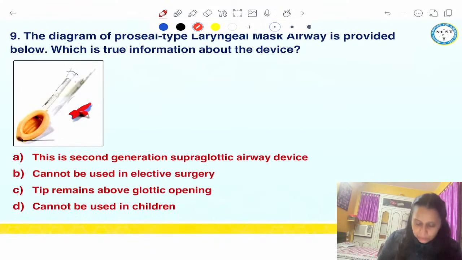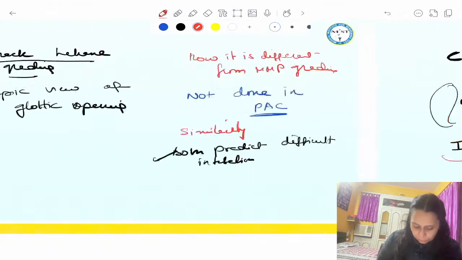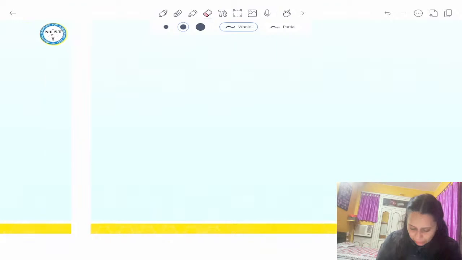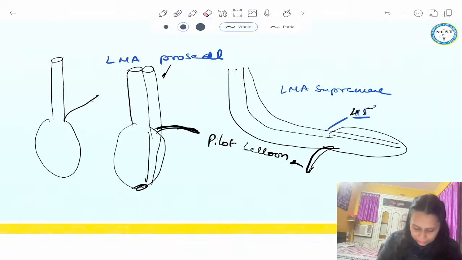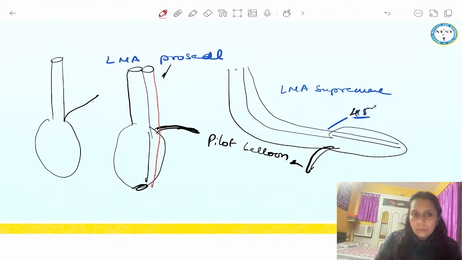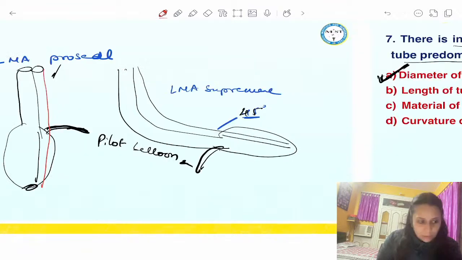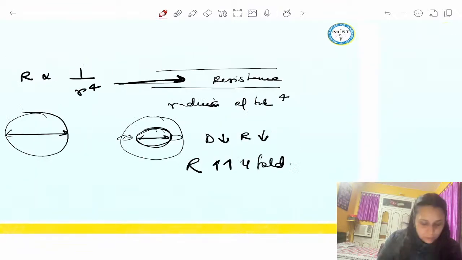Okay. Next question. So I talked about ProSeal LMA, right? I made the image of the ProSeal LMA. This is the ProSeal LMA, isn't it? In which I made one gastric tube and one airway tube. Now I will show the image of the ProSeal LMA.